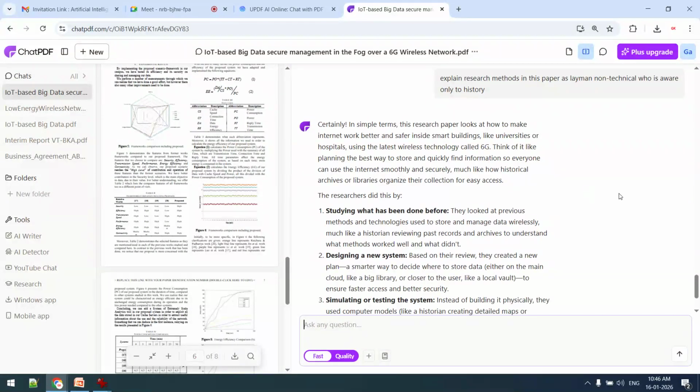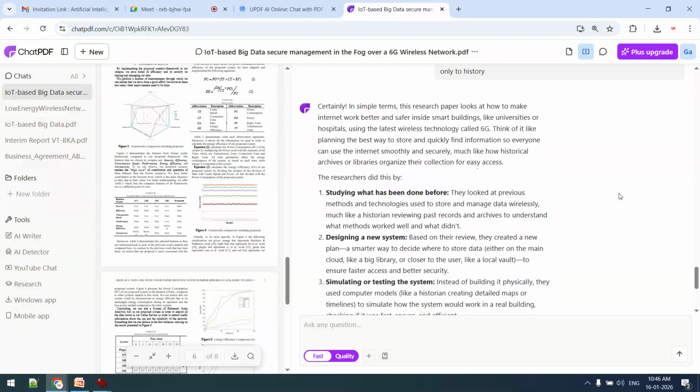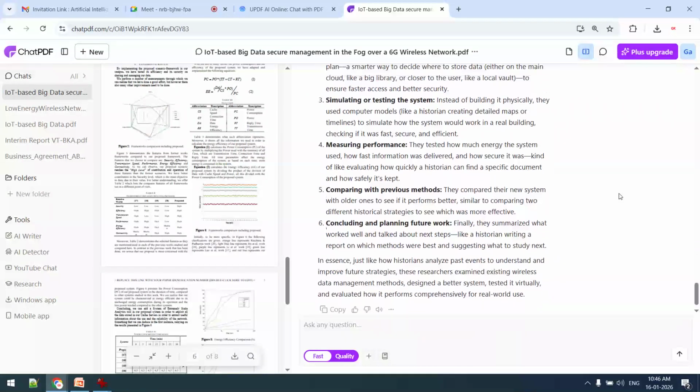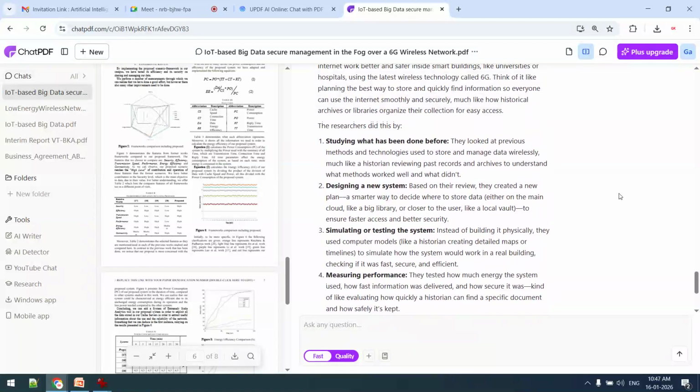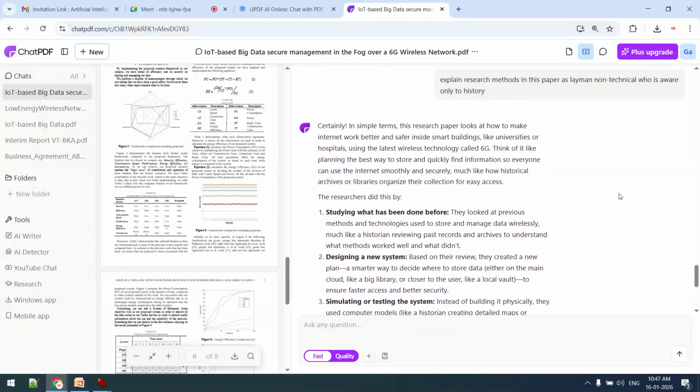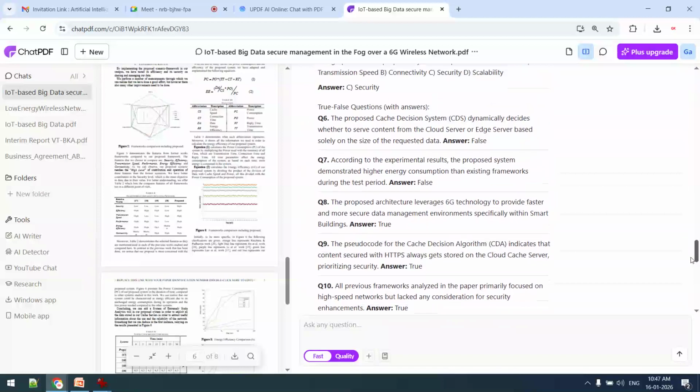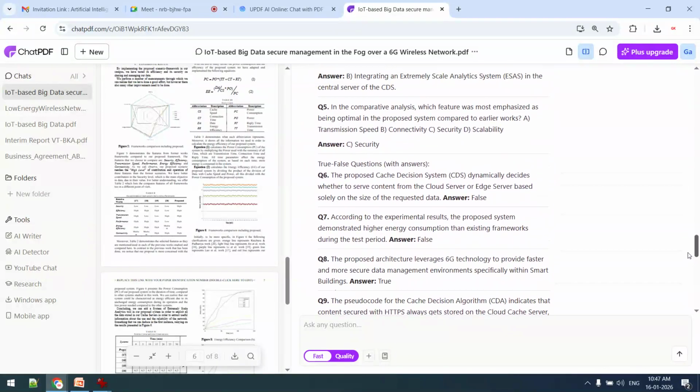So you can see that now it will explain to me as if I know only history. This particular explanation will be generated in that particular format. This is differentiated instruction. If I want to translate this content into regional languages, that can be done.